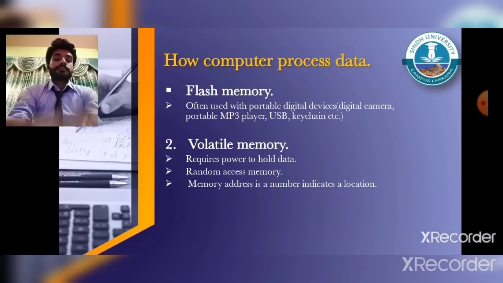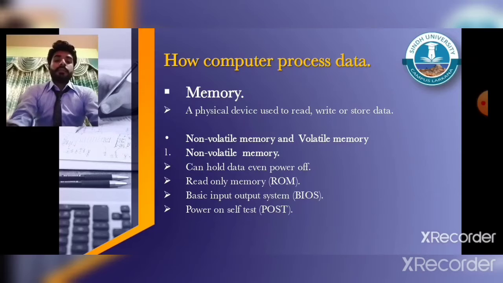Number 1, non-volatile memory. This chip can hold the data or information even if the computer is turned off. That type of memory is called ROM, read-only memory. ROM contains a set of startup instructions called the basic input-output system, BIOS. In addition to booting the machine, it contains another set of routines which ensure that all operations are functioning properly, and this routine is called power-on self-test, POST.